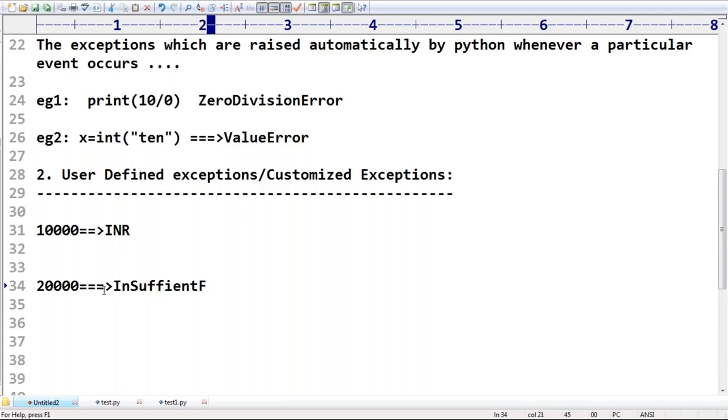Are you getting? Insufficient funds exception. By default, we are going to get it, sir. Correct or not? Insufficient funds exception. By default, we are going to get it, and it will be stopped: Sorry, I can't continue your request. Insufficient funds exception. By default, we are going to get it. Clear for all, right?